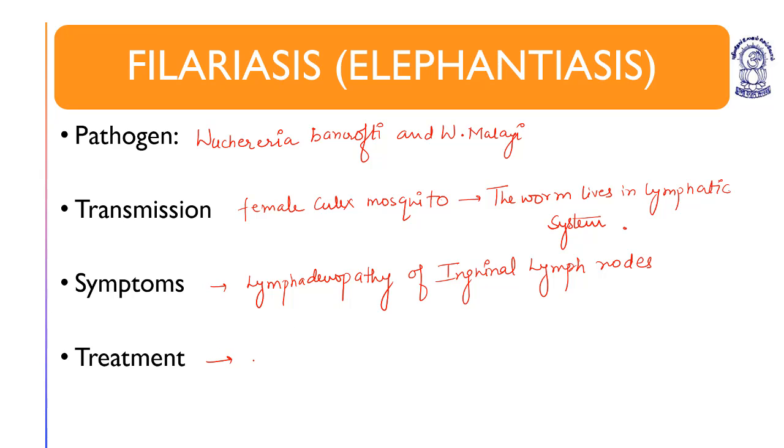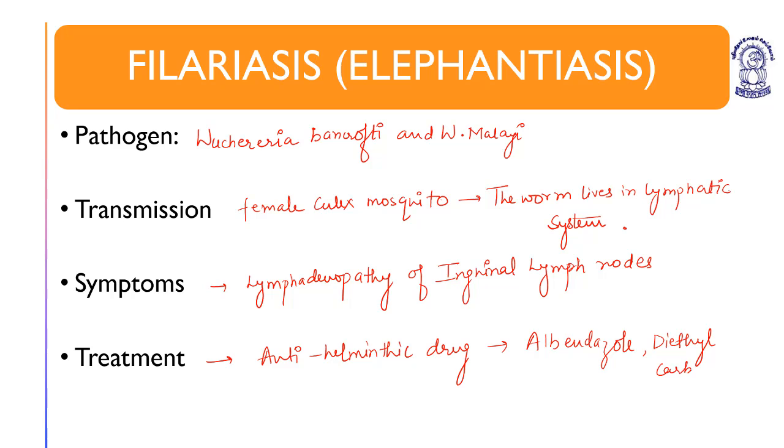Treatment is anti-helminthic drugs like albendazole and diethylcarbamazine. Okay, so students, we have completed the helminthic disorders.